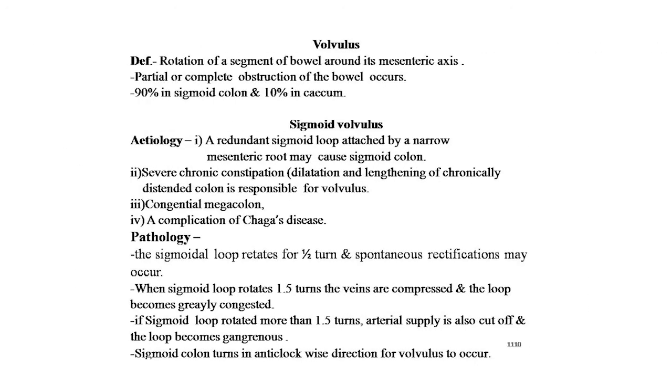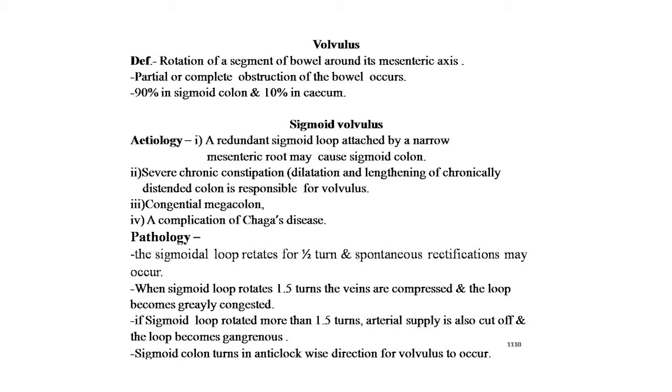Now the volvulus. The definition of volvulus: volvulus means rotation of a segment of bowel around its mesenteric axis. Partial or complete obstruction of the bowel occurs. Varying degrees of circulatory impairment may occur to the involved bowel by twisting of the root of the mesentery. Volvulus can occur only in that part of the intestine which is freely mobile. In the colon, volvulus is most frequently seen in the sigmoid colon, that is 90%, and is occasionally seen, only 10%, in the cecum when it is more mobile.